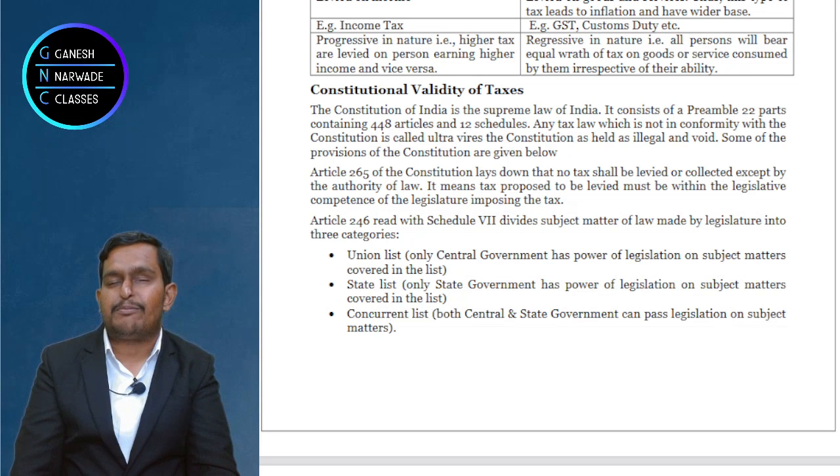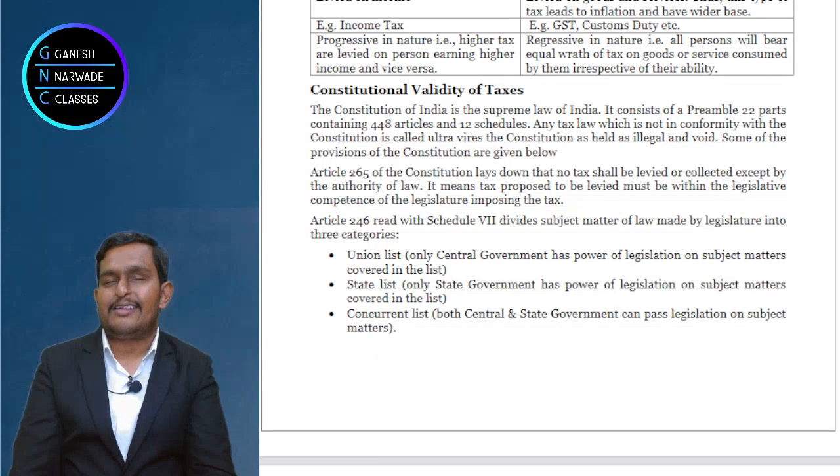Now let me explain Article 246. Look, the first thing you have to understand is that India has a dual government model. Dual government means what? There is a central government and there is a state government. Now sir, why are there two different governments? Only one government should be there, the central government.